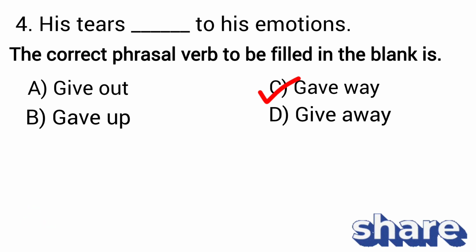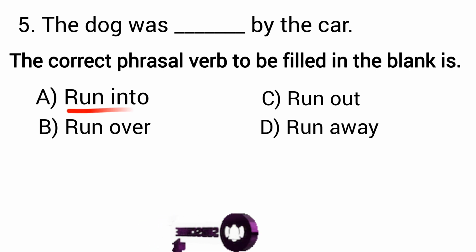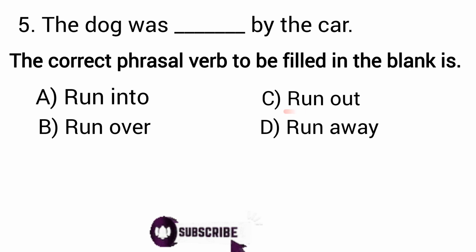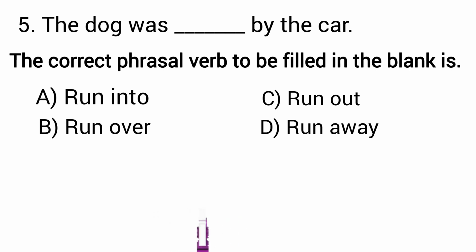Okay, now move on to the next question. The dog was dashed by the car. The correct phrasal verb to be filled in the blank is option A, run into, option B, run over, option C, run out, option D, run away. Let's understand all these options with the meanings.